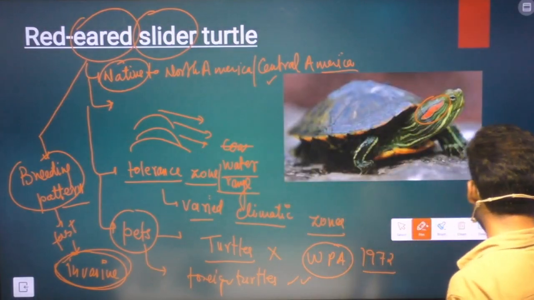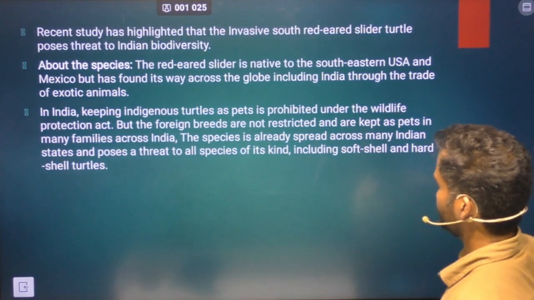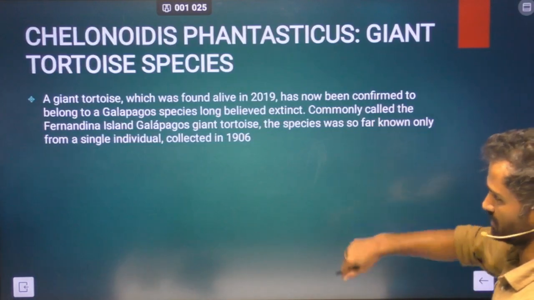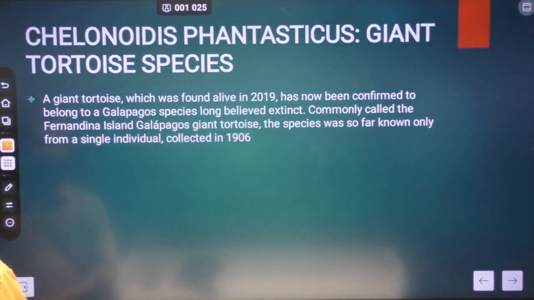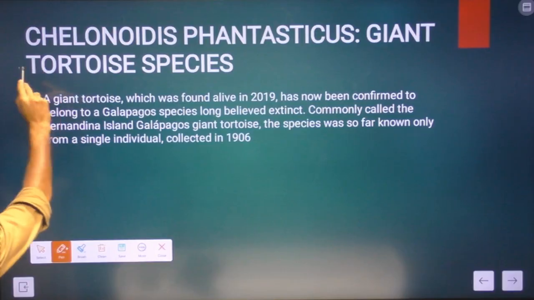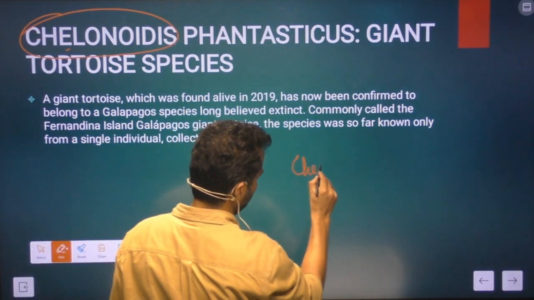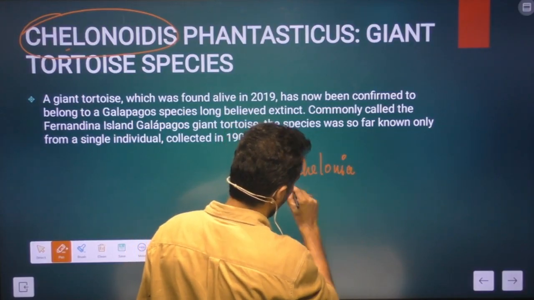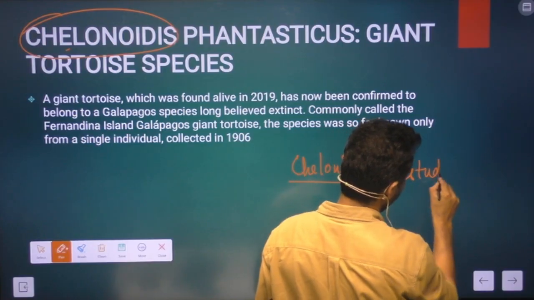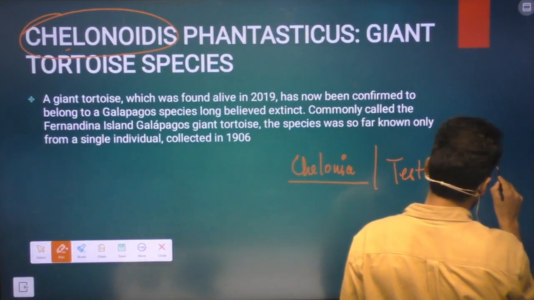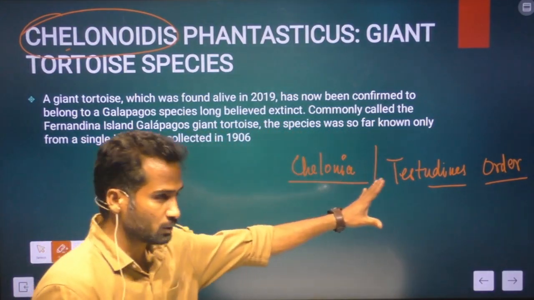Okay, then coming to the other turtle, all these things we have discussed. Then you should know that turtles belong to the order called Chelonia. Chelonia is the order that turtles belong to. It is also called Testudines. Turtles are basically reptiles, but they belong to this order.